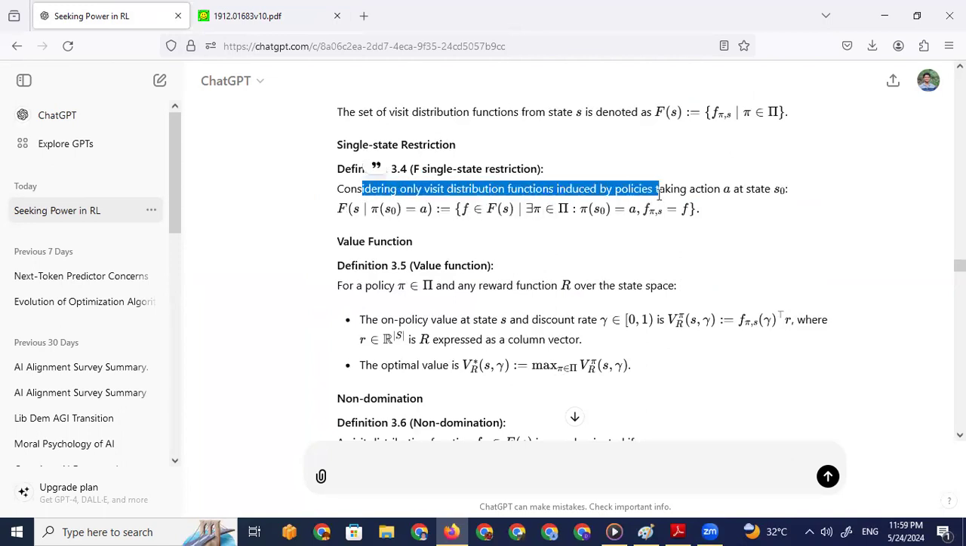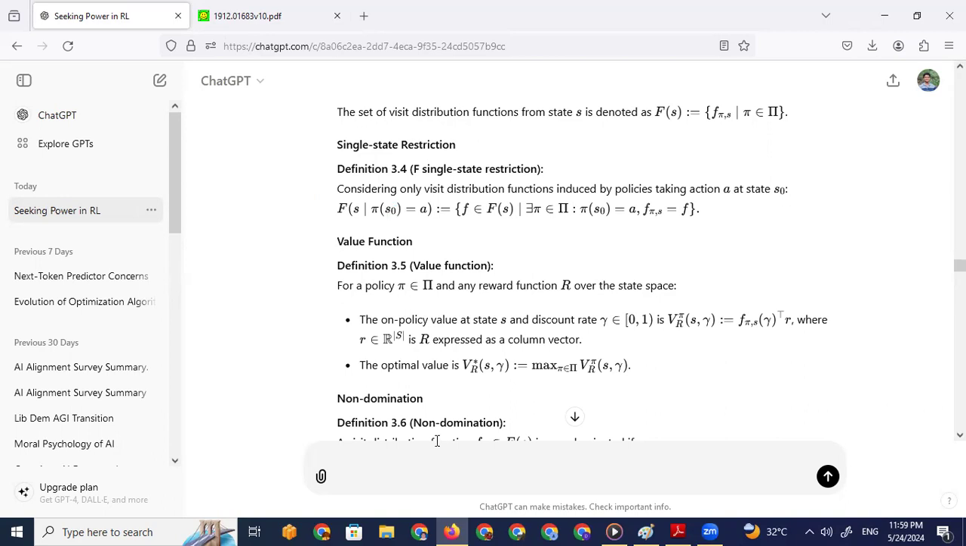Considering only visit distribution functions induced by policies taking action A at state S0. F of S given pi of S equals A. Okay, so only this action is taken at this state. That is going to be equal to, okay, what is that? F that belongs to F of S given.